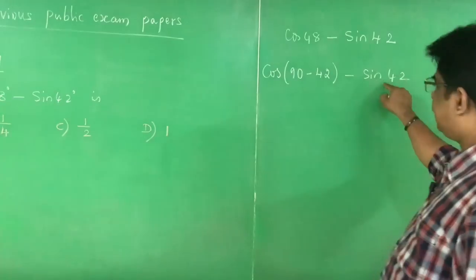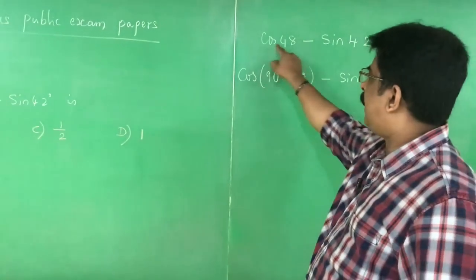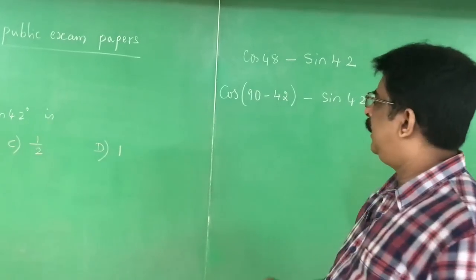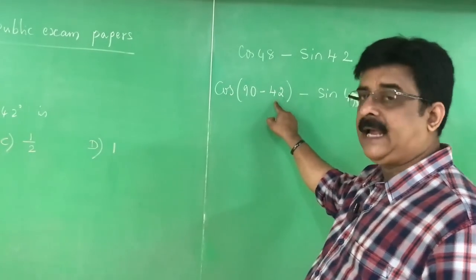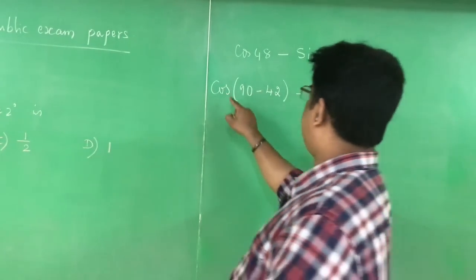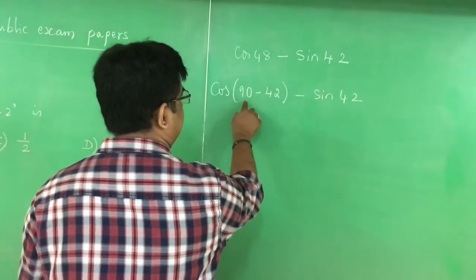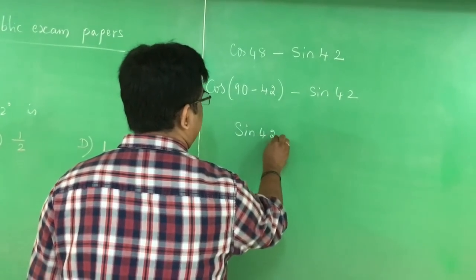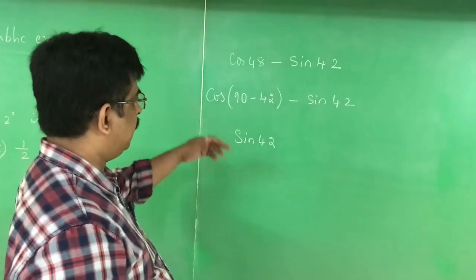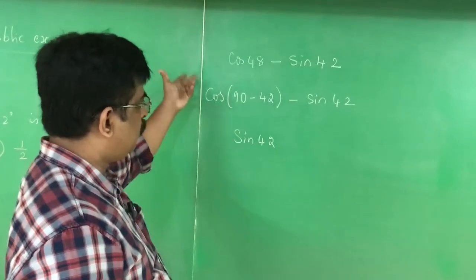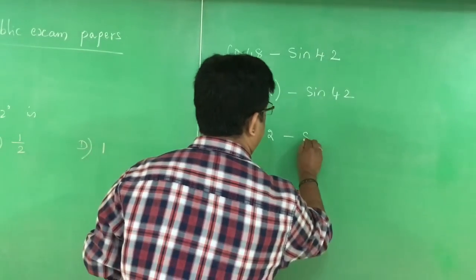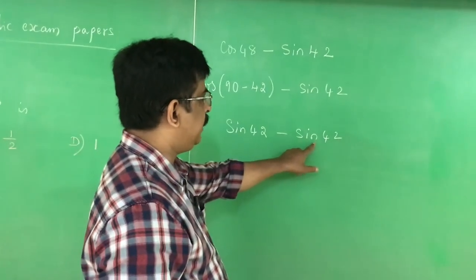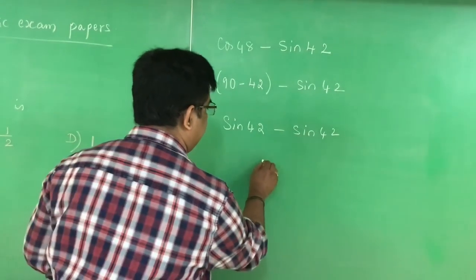Sin 42 as it is, I write it. Cos 48 I write as cos of 90 minus 42. Cos of 90 minus theta is sin theta. Therefore, cos of 90 minus 48 is sin 42. Complement of cos is sin, complement of sin is cos. Sin 42 minus sin 42 equals 0.